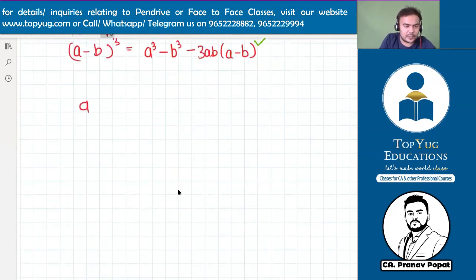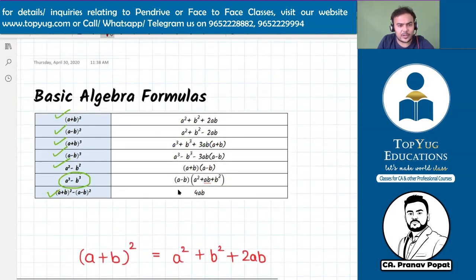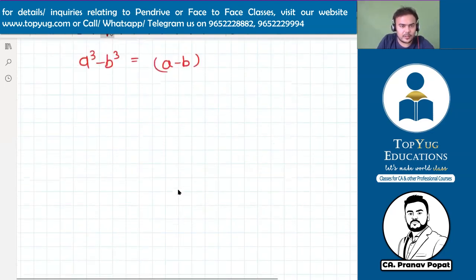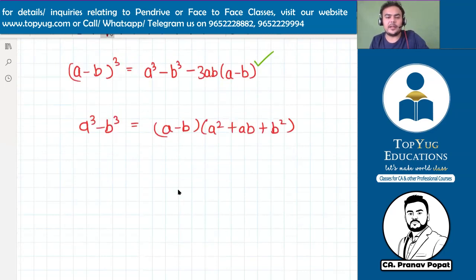a cube minus b cube is equal to a minus b multiplied by a square plus ab plus b square. Okay. This is also one of the formulas that will be used at different places. In some questions, the formula will directly be given, but we cannot expect every time that the questions will have formulas. So we should remember these formulas throughout.